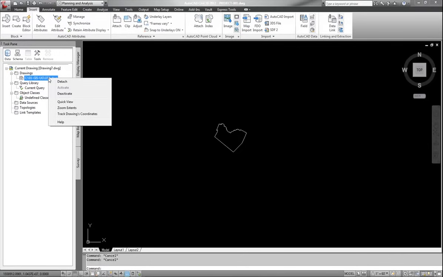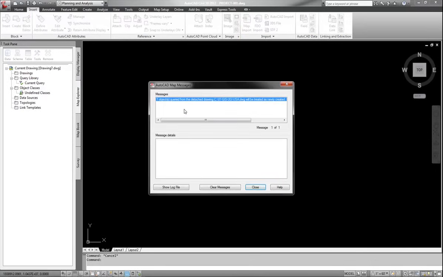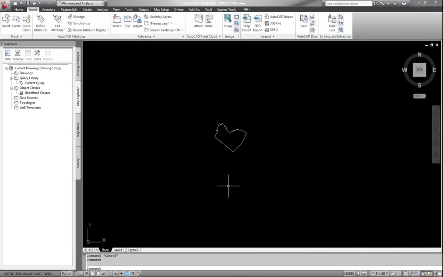It's very important that you detach it after you query in the objects you want. The reason is because Map 3D uses a save set type of option where I can save data back to the original file should I edit this at all. I don't want to have that linkage back and forth right now. I just want to bring this in and work on it. Okay.